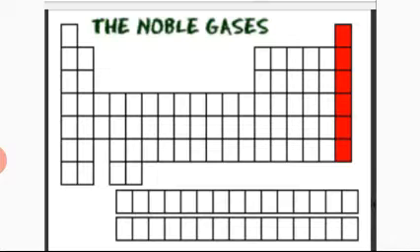They don't have any extra electron and are not deficient, so they don't take or give any electron. So they are in the last, extreme right of the periodic table. Starting from the top: helium, neon, argon, krypton, xenon, radon.